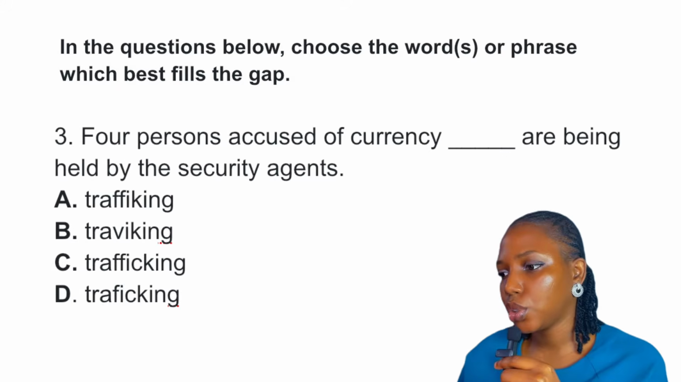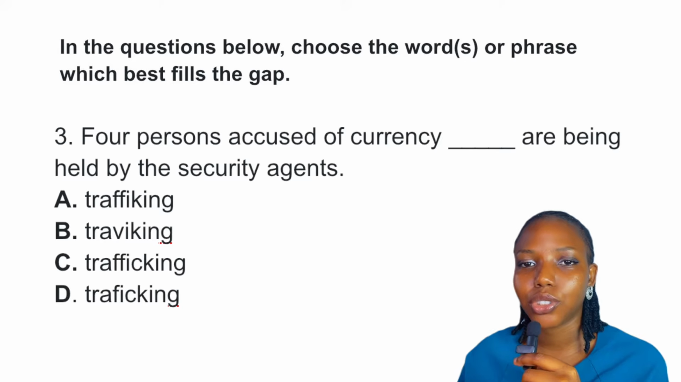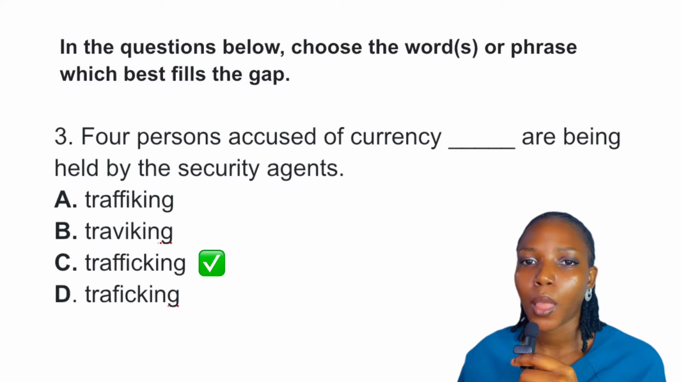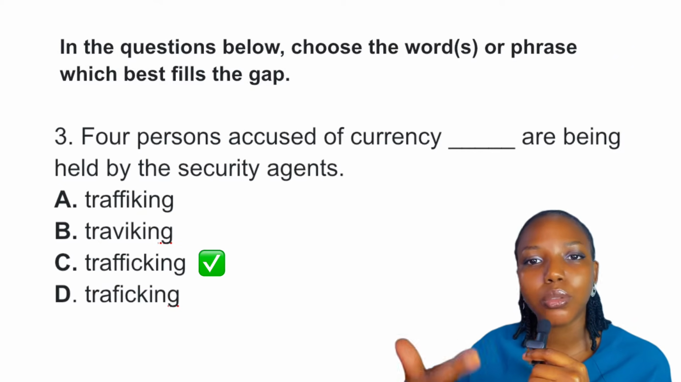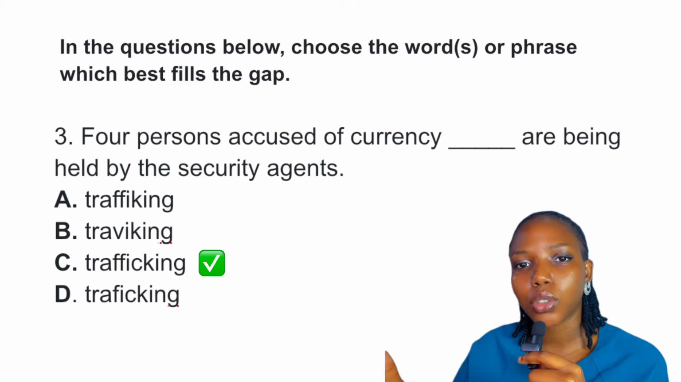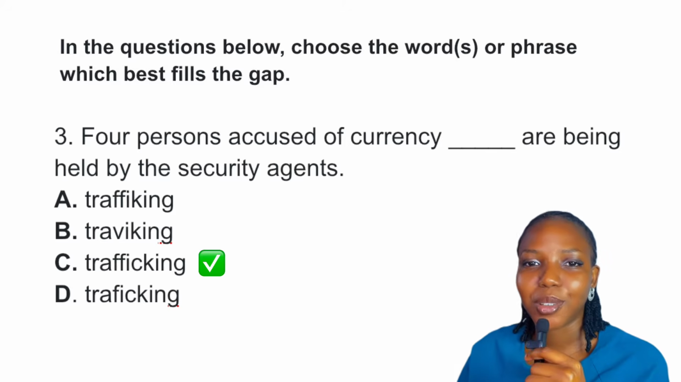Question 3. Okay. So this question wants to test your ability to spell. The word is trafficking, and that makes option C the answer. And what does this mean? When we think of trafficking, we think of movement, and because it is a crime, we think of illegal movement. And how does this relate to currency? The illegal movement of money. Okay, so the best answer is definitely option C.